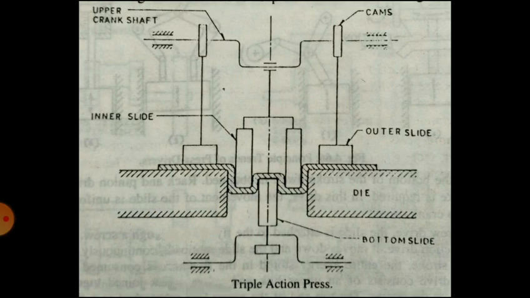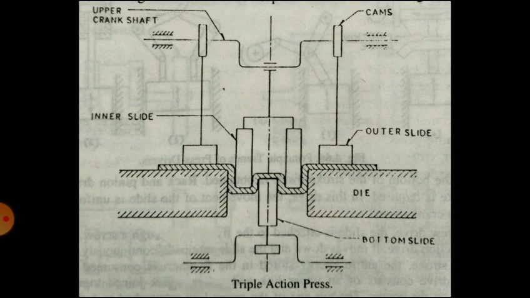Then the third type, the triple action press. This press has three slides. Two slides move in the same direction against the fixed bed as in a double action press, and the third or lower slide moves upward through the fixed bed. You can see in the diagram there is an inner slide, an outer slide, and at the bottom there is a bottom slide.